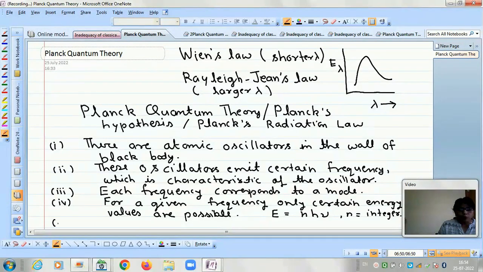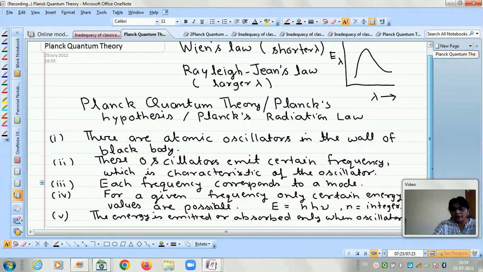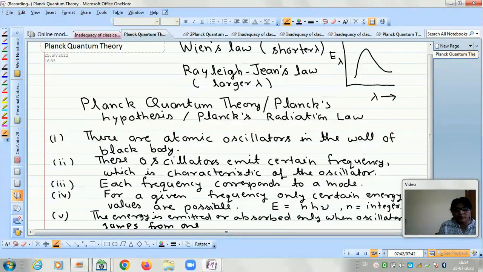And one more is that the energy is emitted or absorbed only when the oscillator jumps from one state to another.